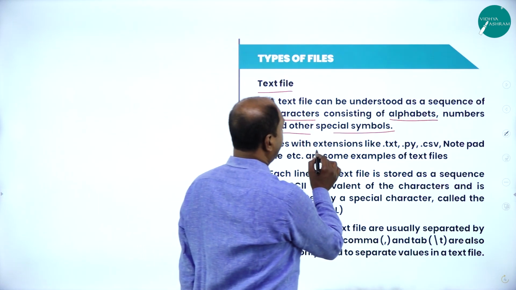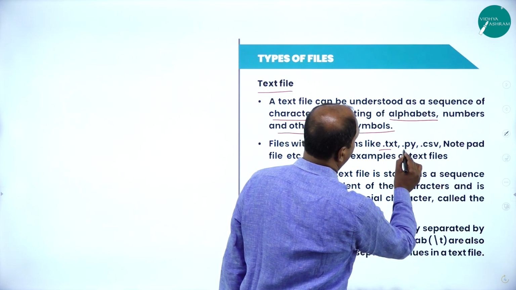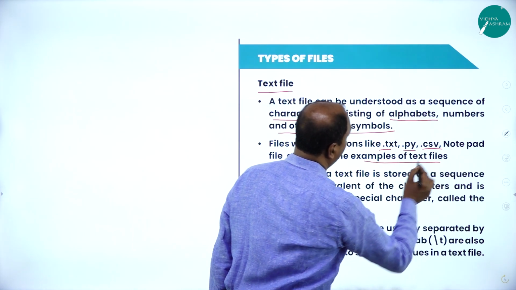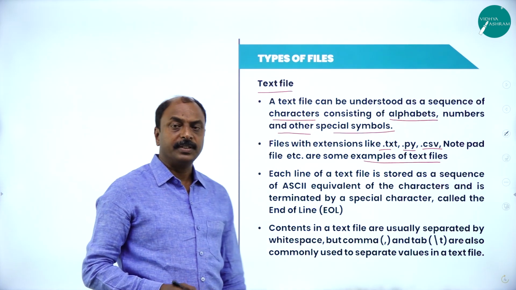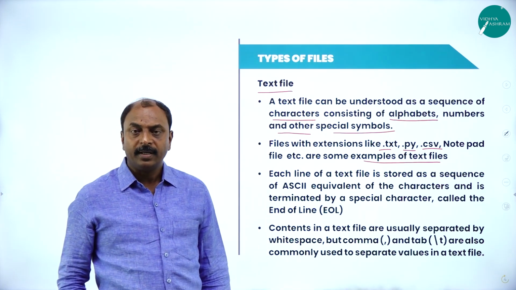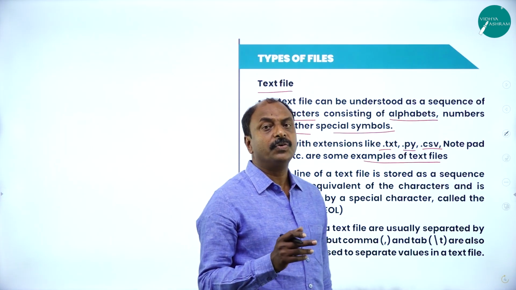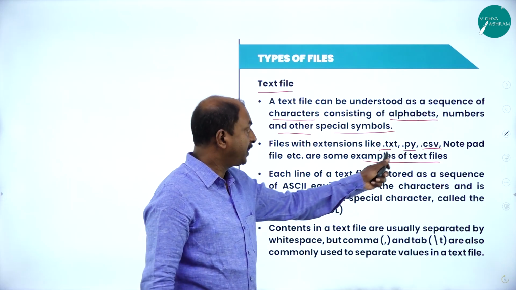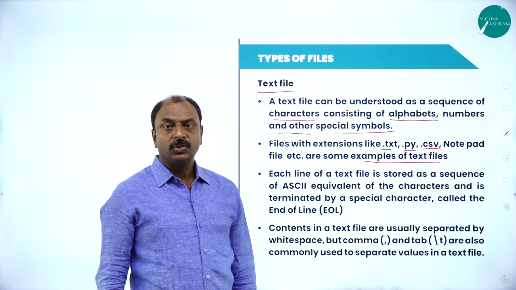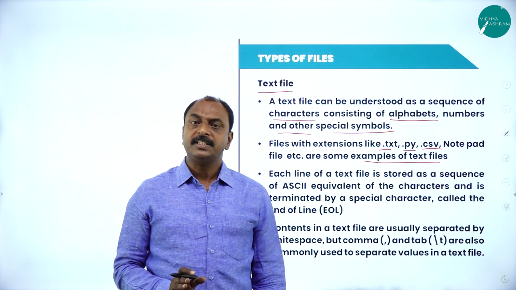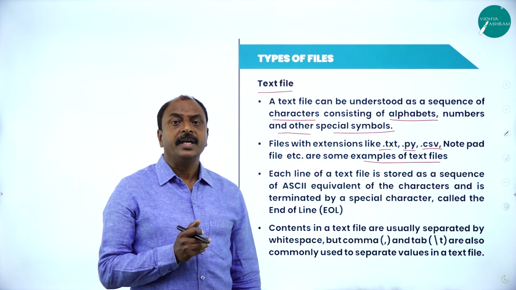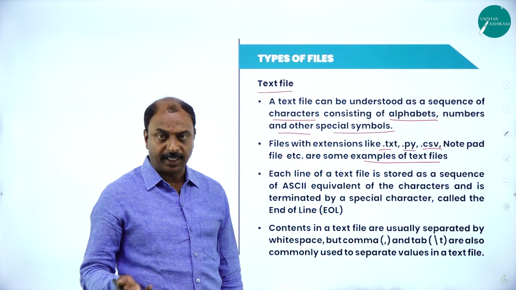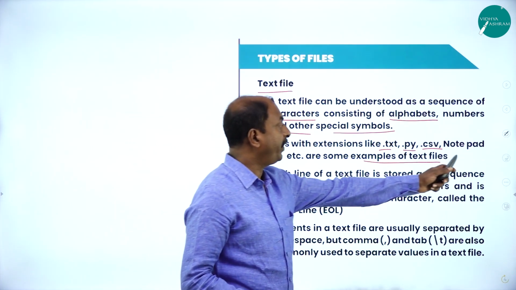And files with extensions like .txt, .py, .csv, notepad file, etc. are examples of text files. So you know what is a notepad? In the notepad, if you write any information, it's going to save the file as a .txt. So .txt stands for text file. In notepad, as per the feature of a text file, we are not supposed to make use of any special characters. So the notepad file is a text file.